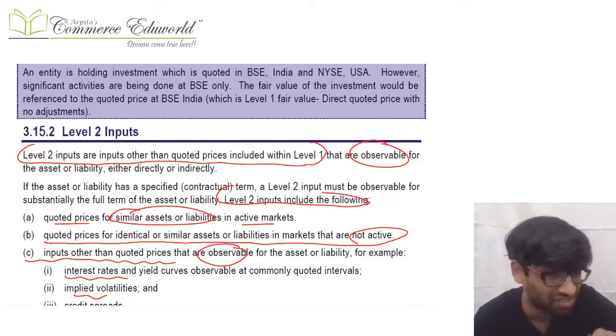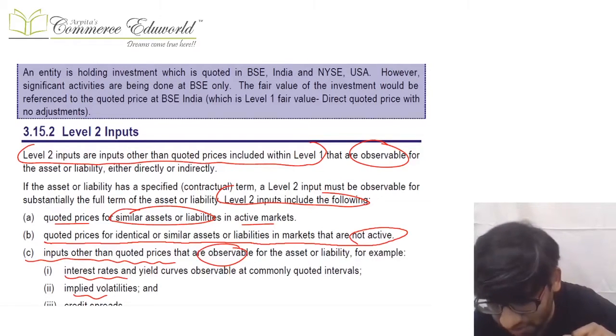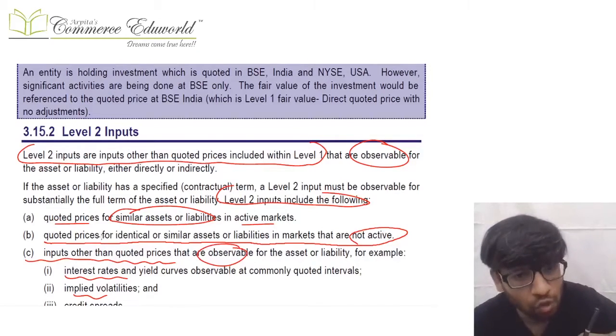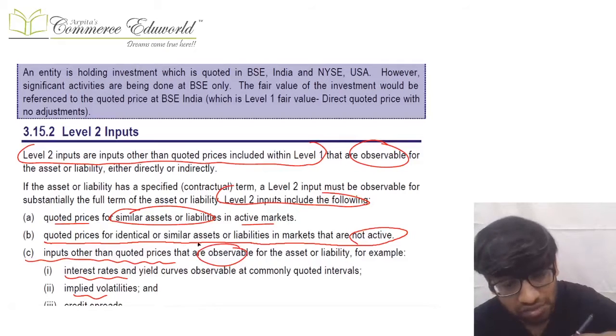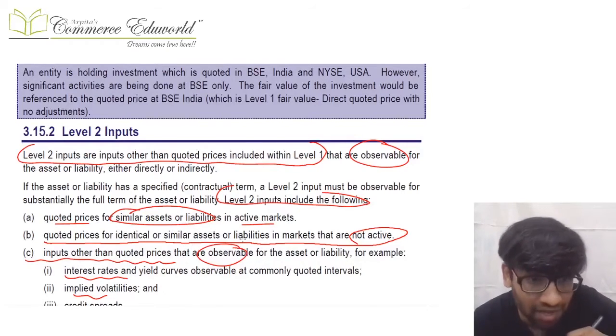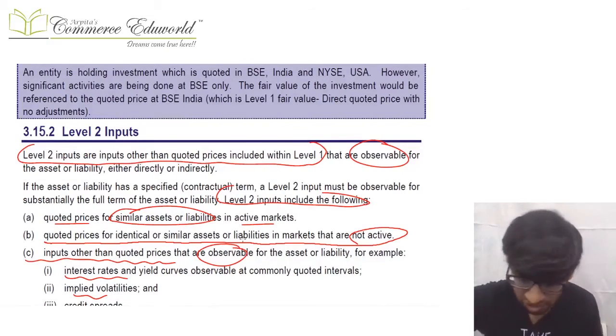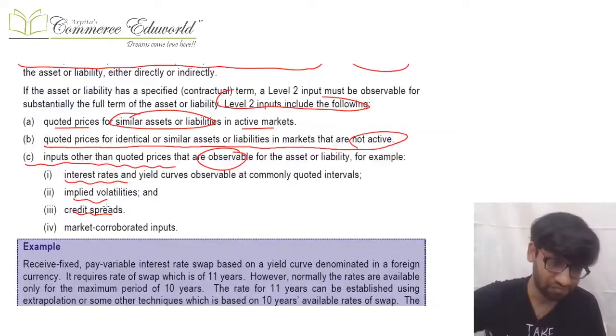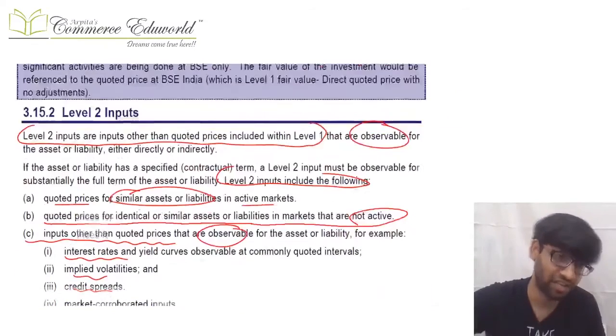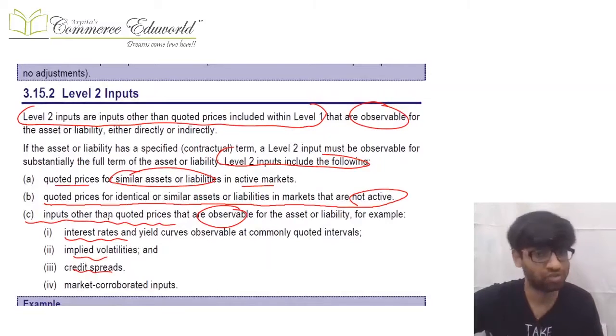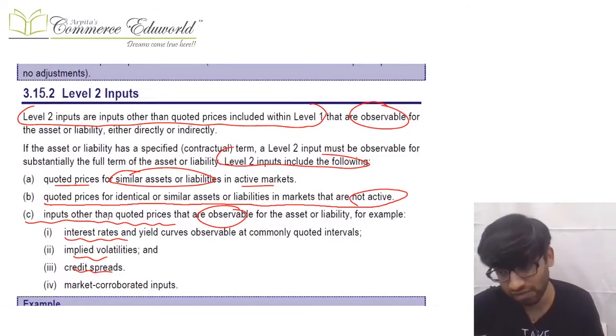It is similar, so we'll have to do certain adjustments. Then there can be quoted market price of identical or similar assets and liabilities, but not in an active market. Then there can be other observable inputs like interest rates, credit spreads, etc. They are level 2 inputs. They are observable, but they are not level 1 input. You will have to adjust it and use it.